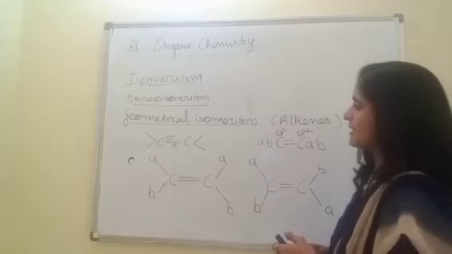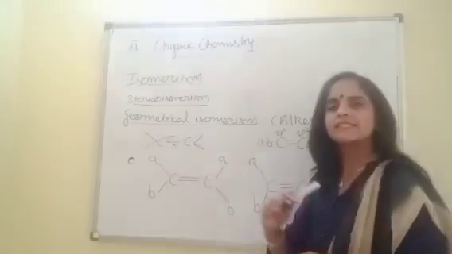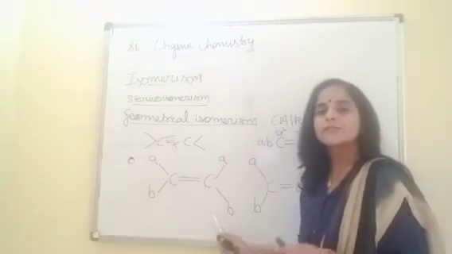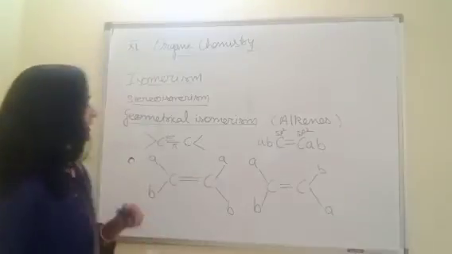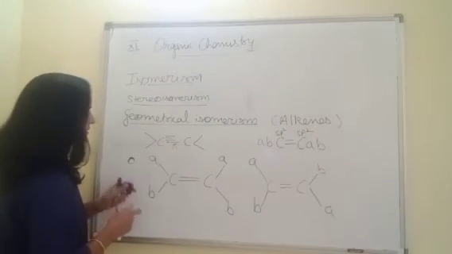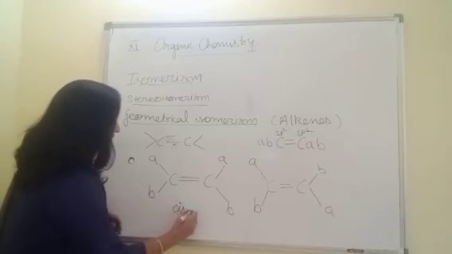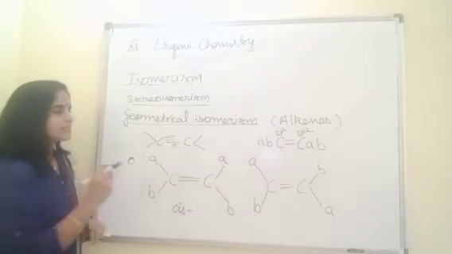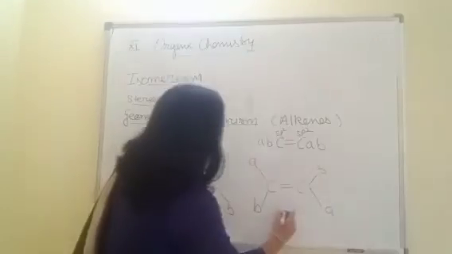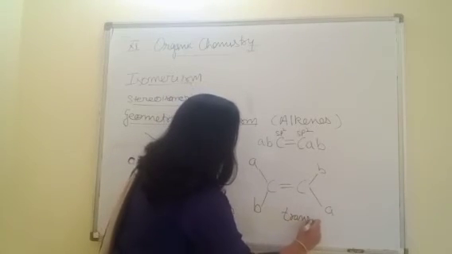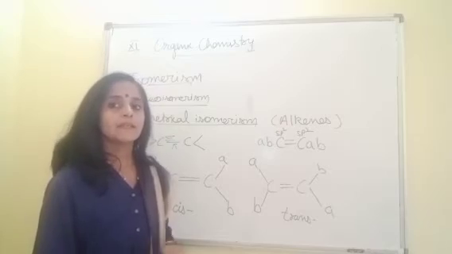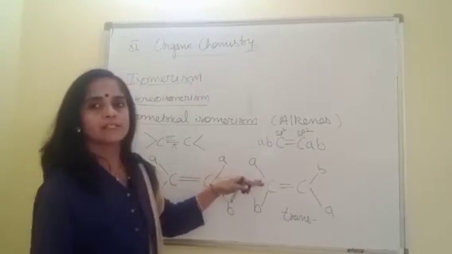In the first, we can see similar groups are towards the same side. Both A same side, both B same side. So if similar groups are present towards the same side, this isomer is termed as cis isomer. What do we call it? Cis. But check in the second case, similar groups are opposite to each other. This one is termed as trans. Understood? So this is the first case of cis and trans.